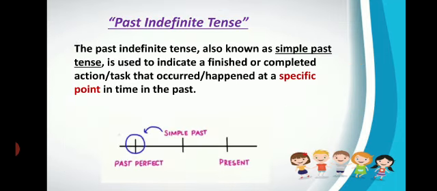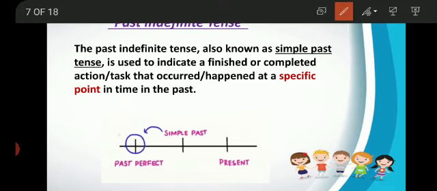Now let's start. What is past indefinite tense or simple past tense? This tense is also known as simple past tense and is used to indicate a finished or completed action or any task that occurred or happened in the past at a specific point. So it is used to show an action that took place in the past at a specific time. And in past indefinite tense, we use the second form of verb.